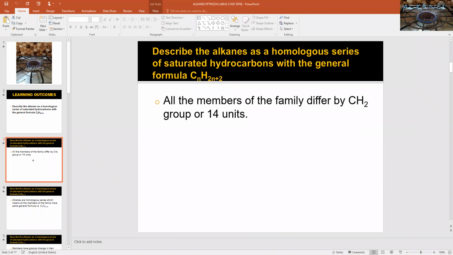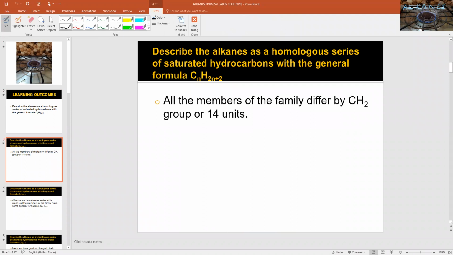First of all, I will talk about alkanes as a homologous series, which means all the members of the family differ by a CH2 group or 14 units. We can predict the formula of the next incoming members by simply adding CH2.